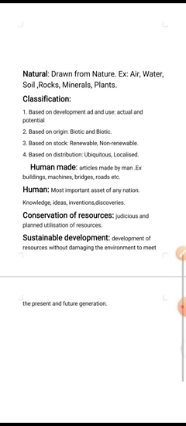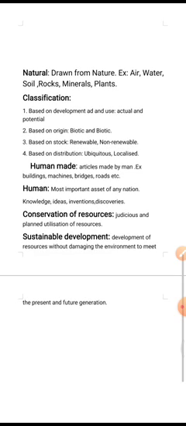We can use it presently, and the rich deposit of coal in Ruhr region in Germany and petroleum in the West Asia and the dark soil of the Deccan Plateau in Maharashtra are all the actual resources.